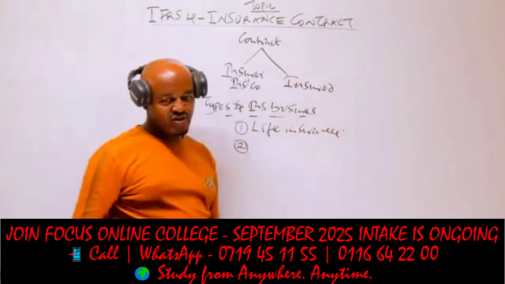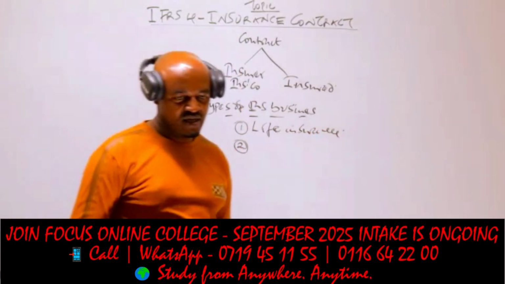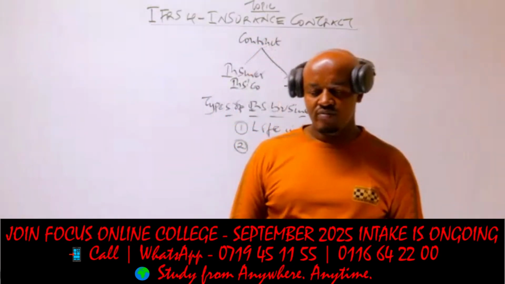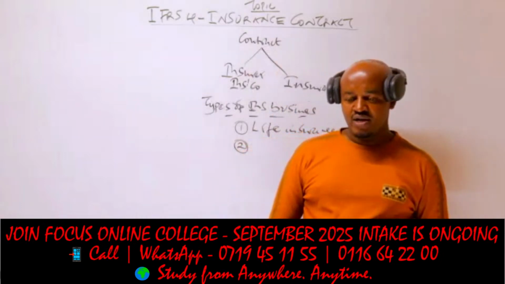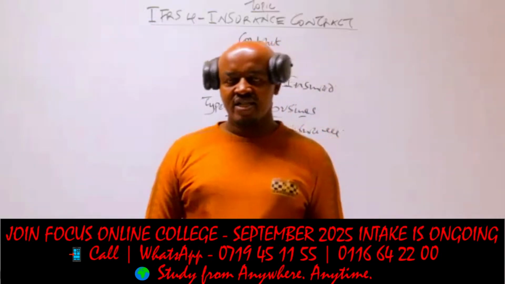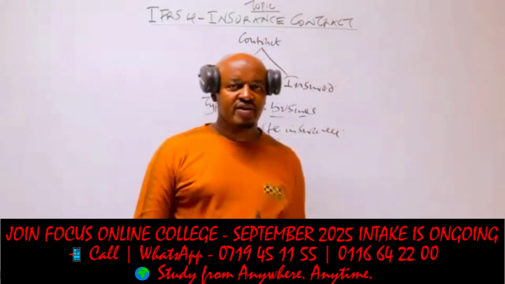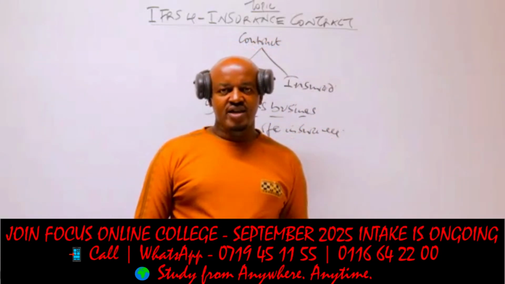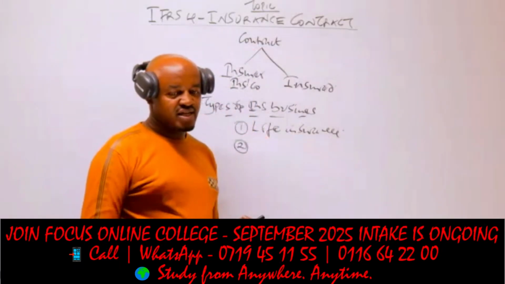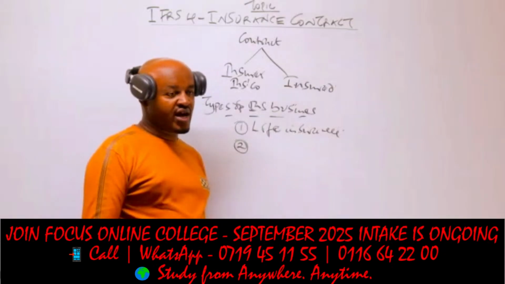and when we talk about the life insurance, this is a type of an insurance contract whereby the insurance company basically undertakes to compensate or basically to pay the insured a certain amount of money, which is known as a lump sum, upon the insured attaining a certain age, or basically upon his death, whichever occurs earlier. So in this case now, a lump sum will have to be paid to the insured either upon attaining a certain age or basically upon his death, whichever will occur earlier.